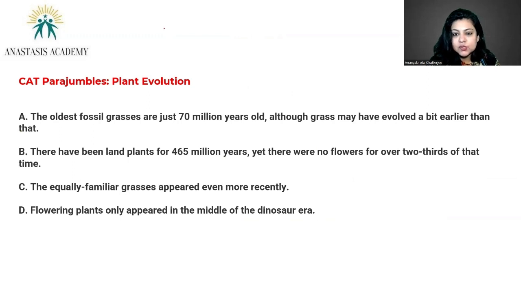You can pause and attempt it. So far, this is the easiest question that you have seen. The oldest fossil grasses are just 70 million years old, although grass may have evolved a bit earlier than that. There have been land plants for 465 million years, yet there were no flowers for over two-thirds of that time. The equally familiar grasses appeared even more recently. Even more recently is a beautiful hint. Even more recently as compared to what?